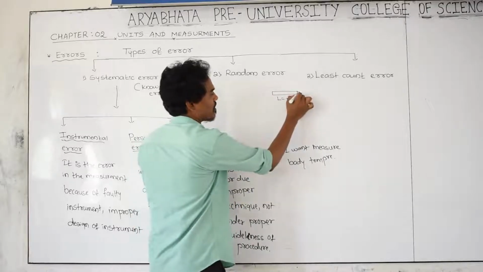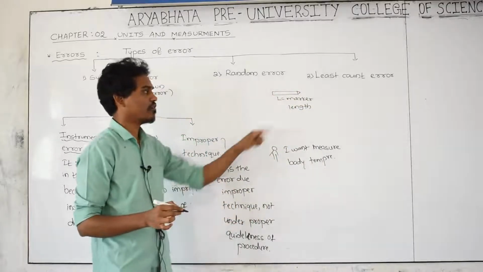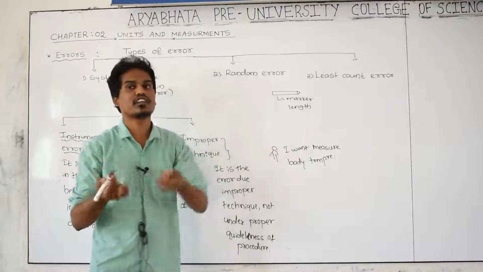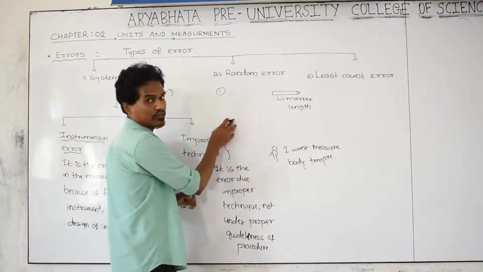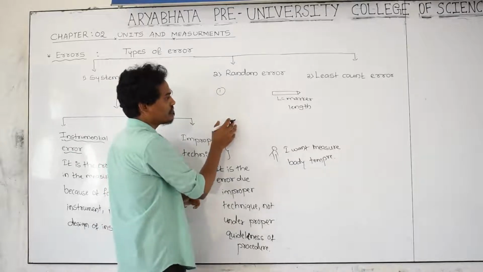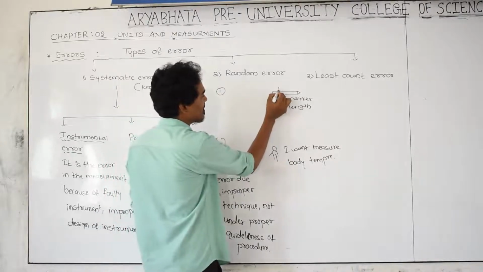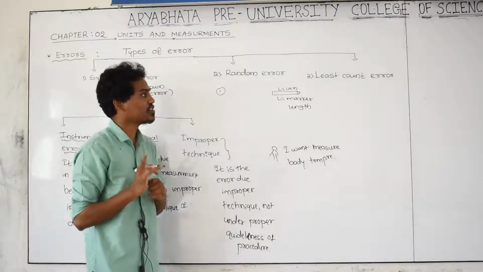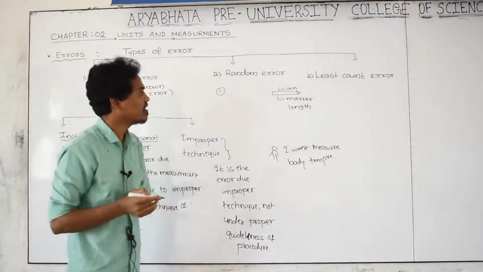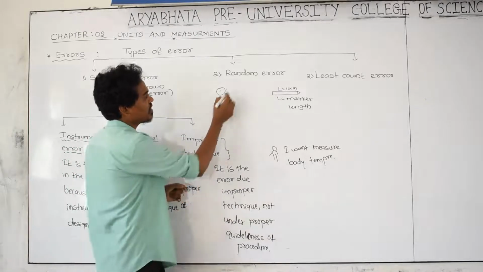This is the marker. Let us take this as a marker. I want to find out the length of the marker by using an instrument. First time I am measuring the length of the marker. Actually, its exact length is equal to 10 centimeter. First time by using an instrument, I am measuring the length of the marker.